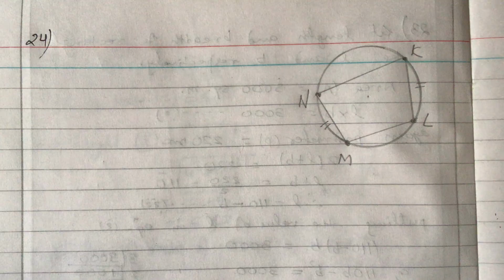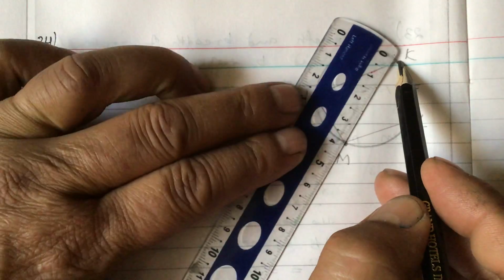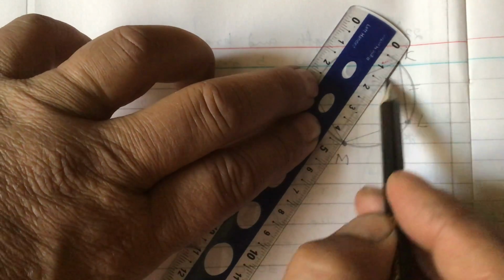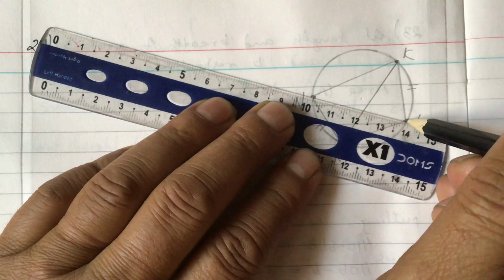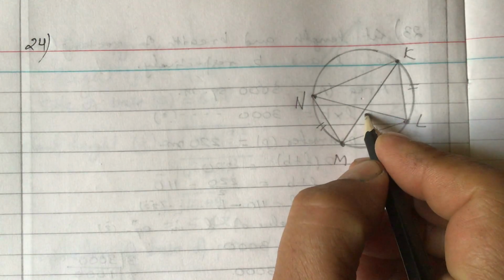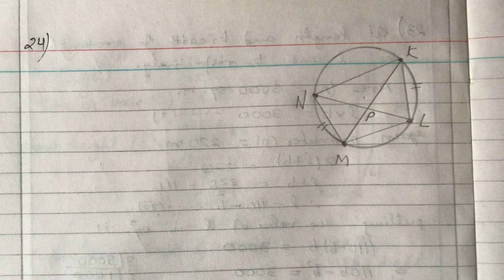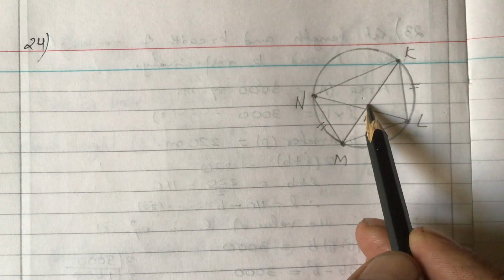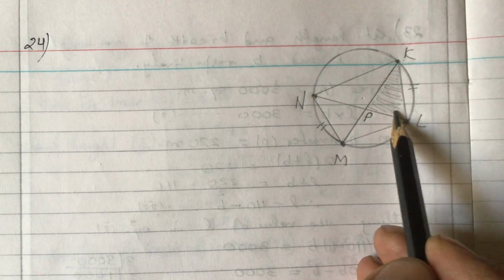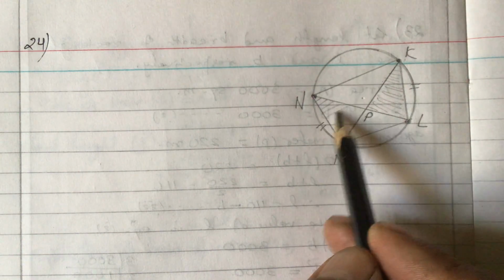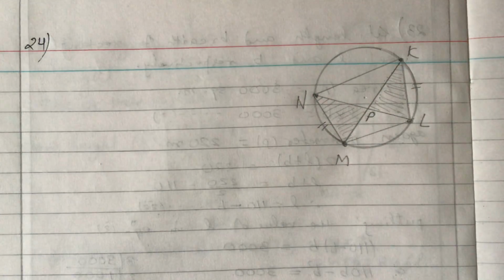Now KM and NL intersect at P, it is given. So we have to join these also, KM and NL, intersecting at P. And we have to prove that triangle KPL, look here, this triangle is equal to triangle NPM in area. The areas of these two shaded triangles are equal. That we need to prove here.